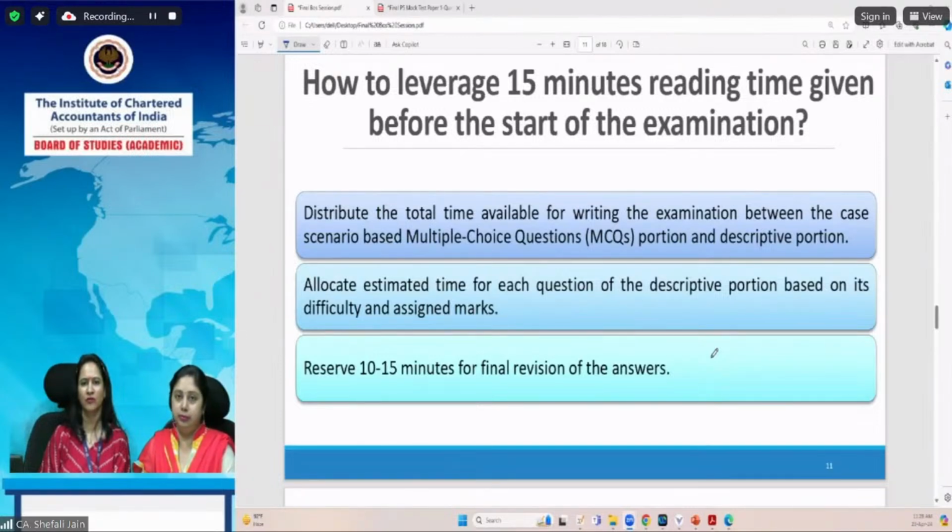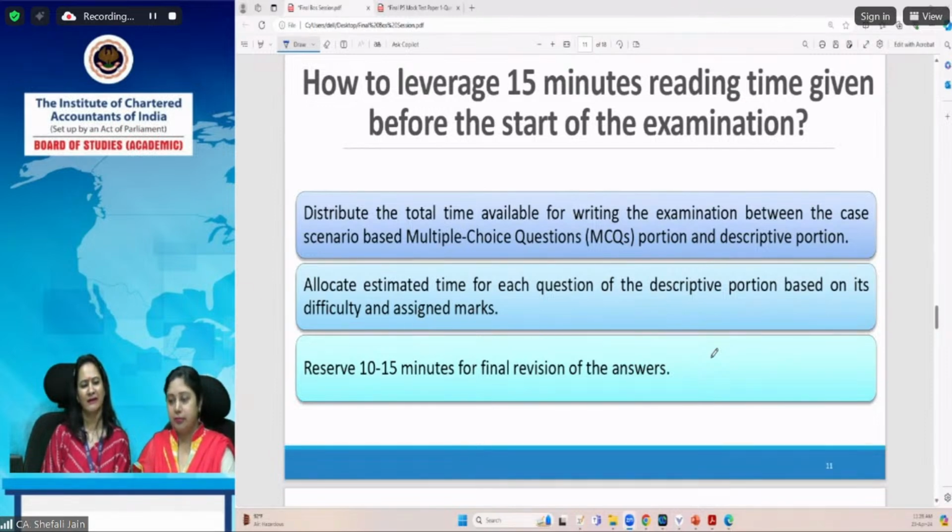You don't have to present it properly, like by giving reference of any section, or you don't have to frame the legal language, basically. You can just do calculation in your own working notes, which are not expected from the examination point of view. And it will save your time definitely, and you will have the confidence that yes, 30% of the paper has already been solved. So you can first of all allocate the time to the multiple choice question portion, MCQ portion, and thereafter you can move to the descriptive portion.